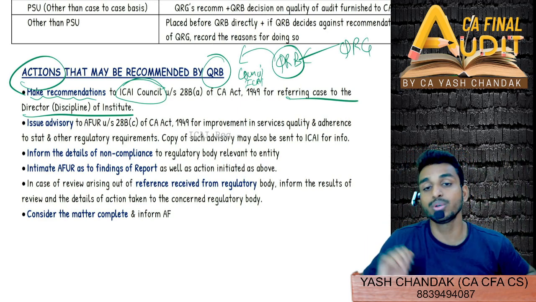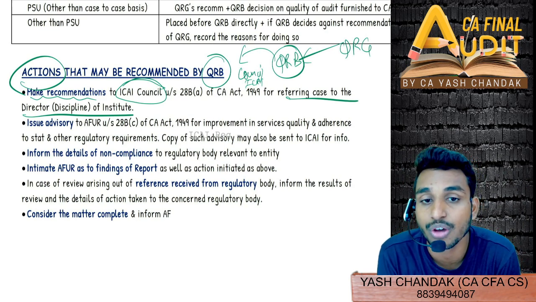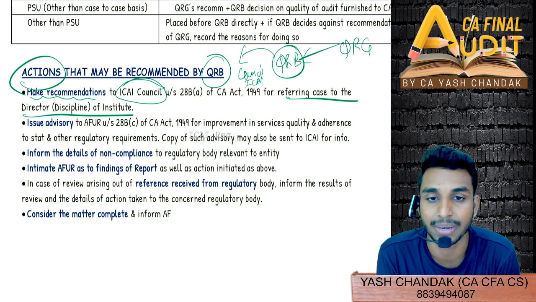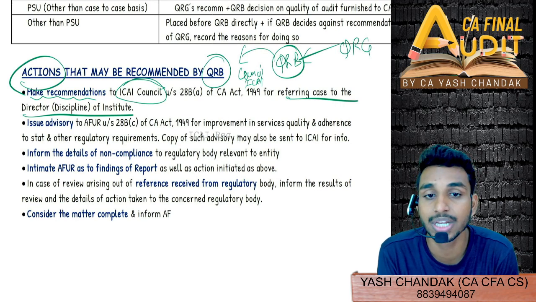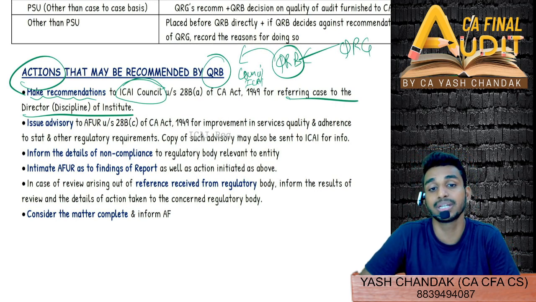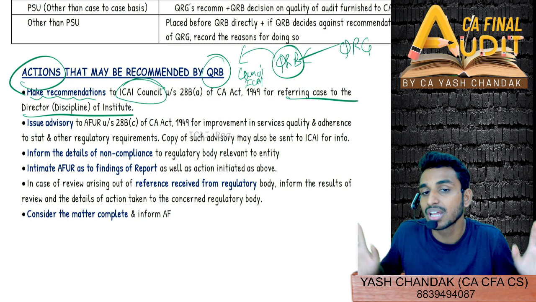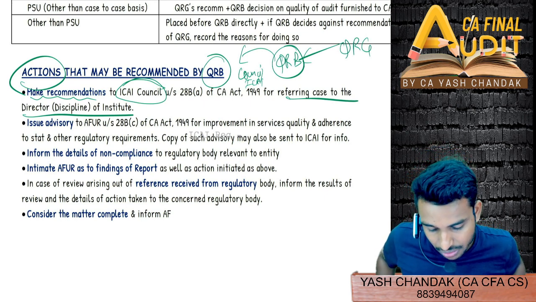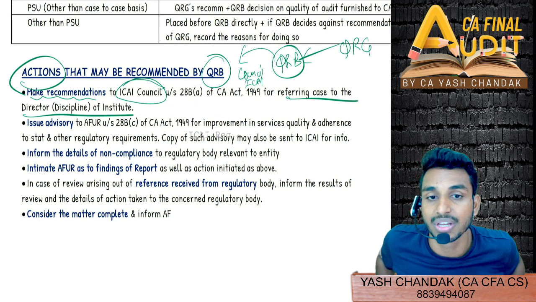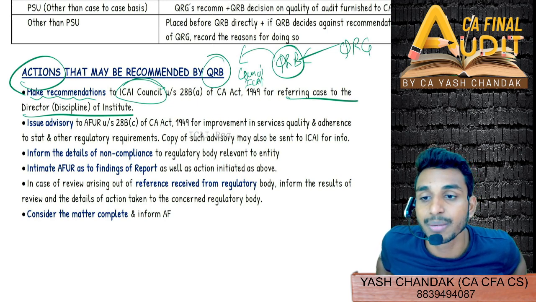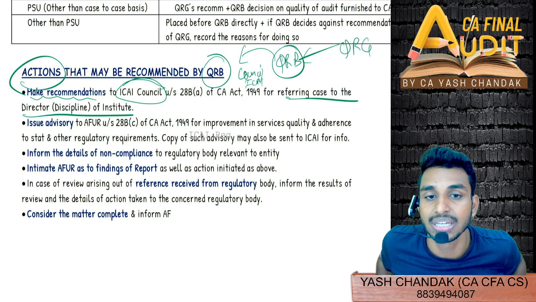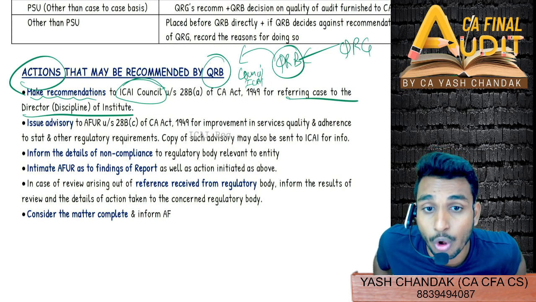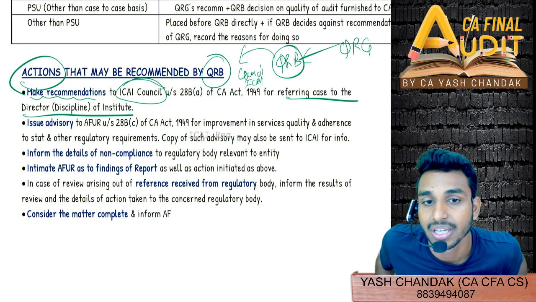Here in the second case, issuing an advisory to the AFUR directly is for non-material non-compliances, which do not affect the opinion of the auditor. The opinion is still the same, but there are certain non-compliances that are not that material. And the third one is to inform the details of all these non-compliances to all regulatory bodies as well, because the entities referred by NAFRA, insurance companies, banking companies, listed entities, are also regulated by SEBI, IRDAI, RBI.